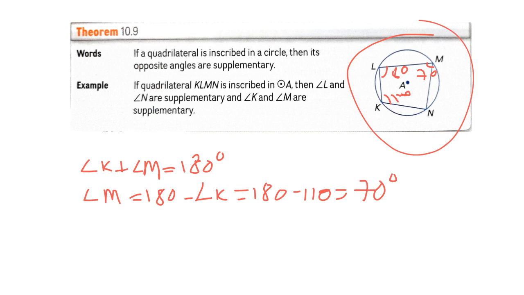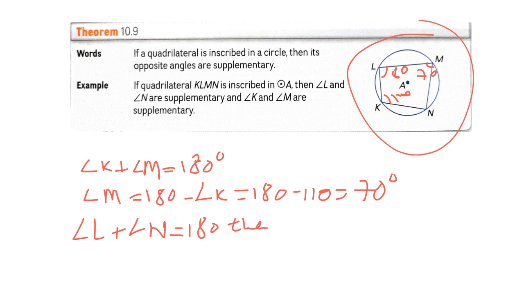We do the same thing to solve for the measure of angle N. Since angle L and angle N are supplementary, the measure of angle L plus the measure of angle N is equal to 180 degrees.